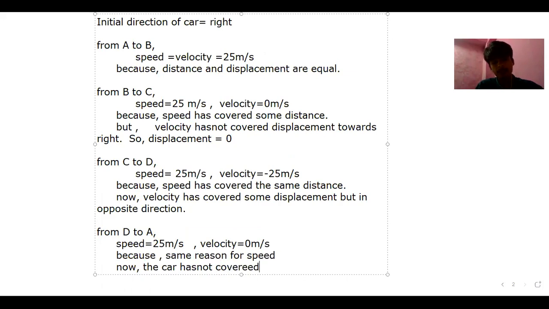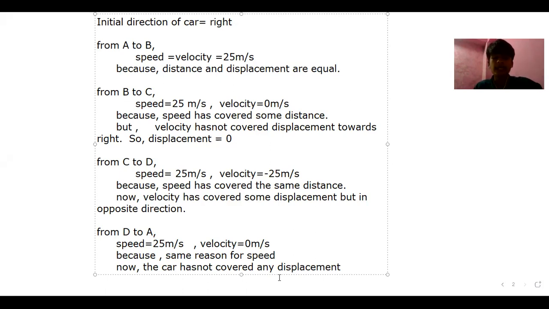Hasn't covered any displacement. Now look at it. While going from D to A, it has come to the same point. At the beginning, it started from A. Then again, after covering some distance, it has returned to the same point. That means the displacement is 0.